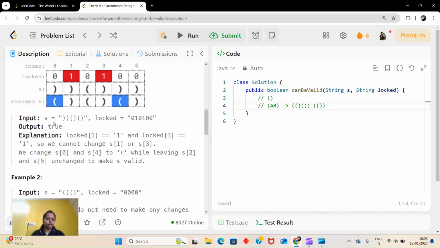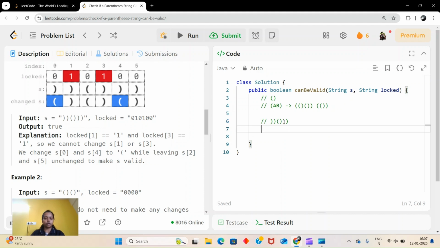If you see this example, this is not valid because you can see there is an open and a closed, and here we don't have any open, we have only closed. You can check one more question, Valid Parentheses. Here it is an updated version of that, but that is a standard problem which we can solve using a stack. So today we are also going to use a stack to solve this question.